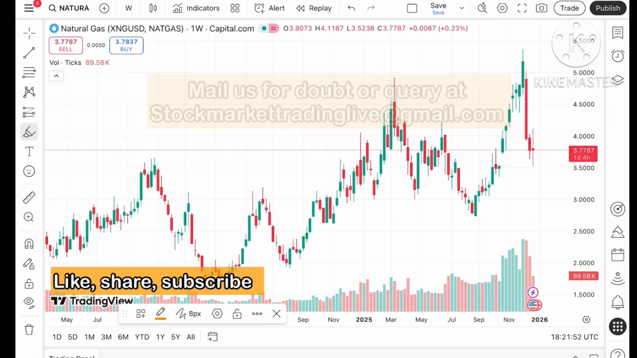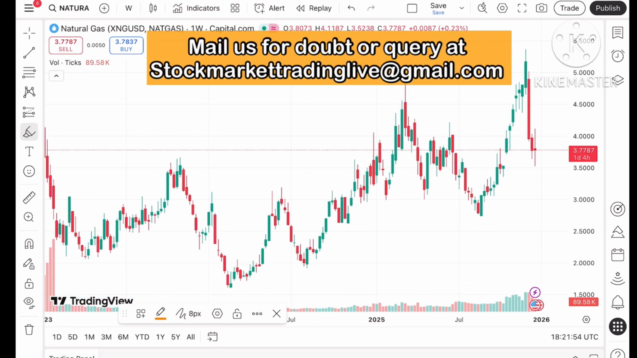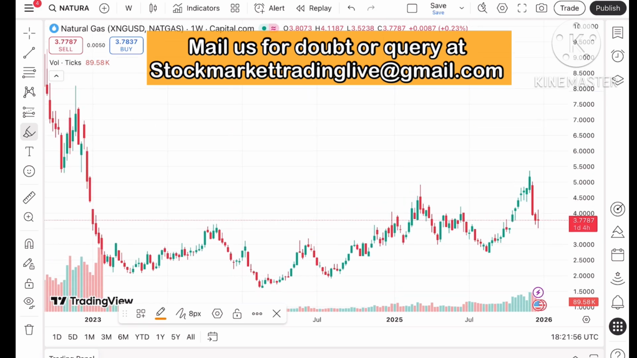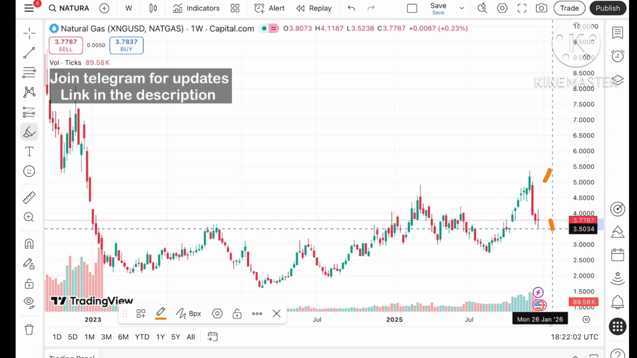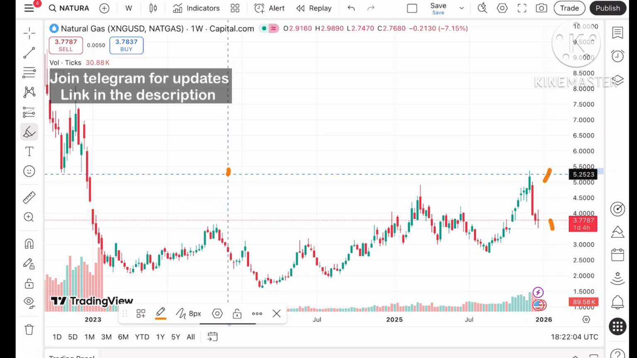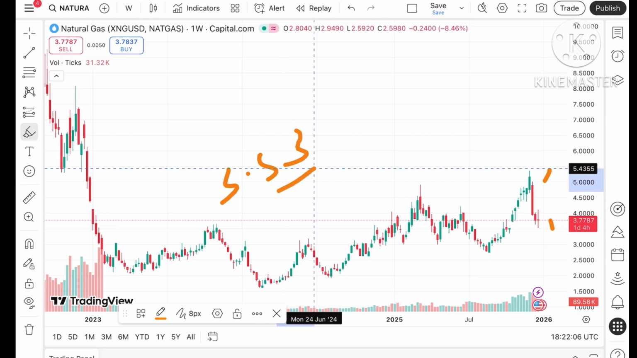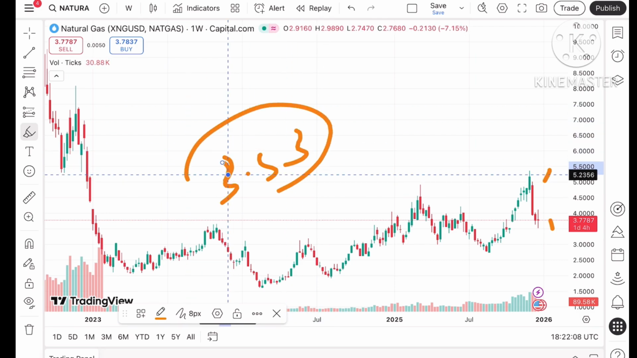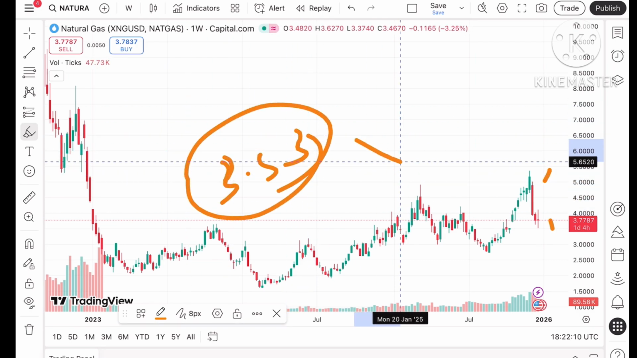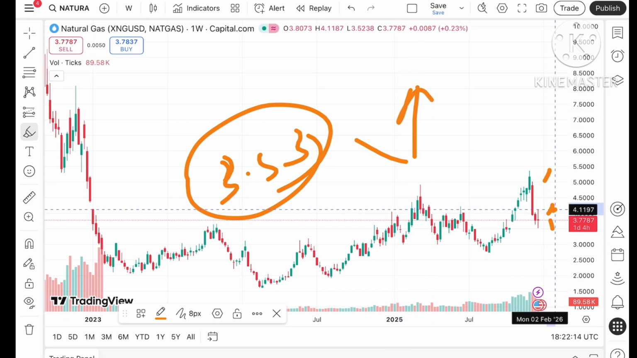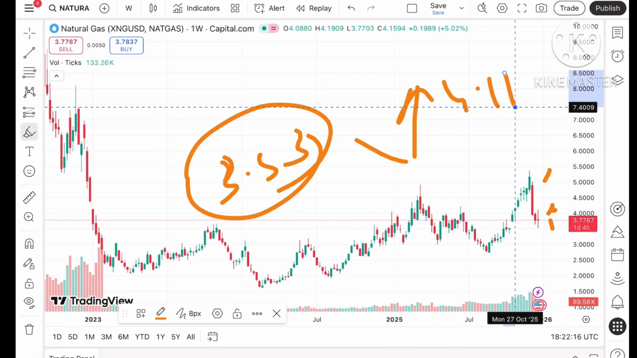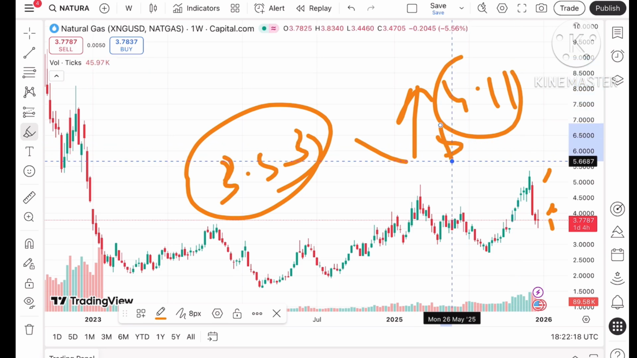If you look at the chart of natural gas, after making a high around 5.3, we have seen a continuous downfall. The downfall made a low of around $3.53, which was a gap. After this gap, it started upside, making a high around $4.1.